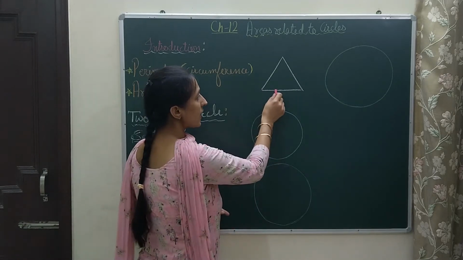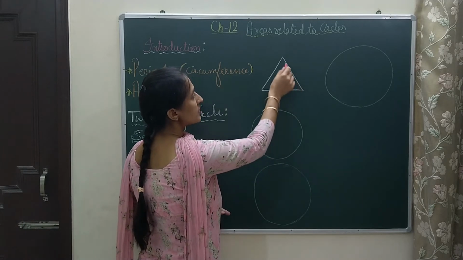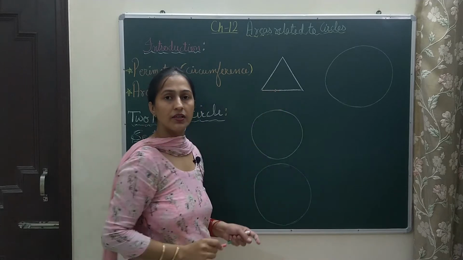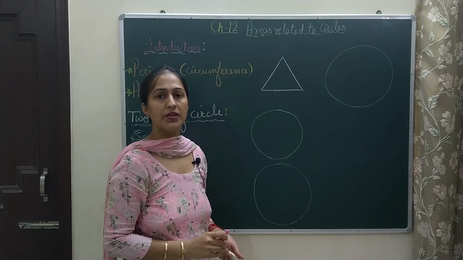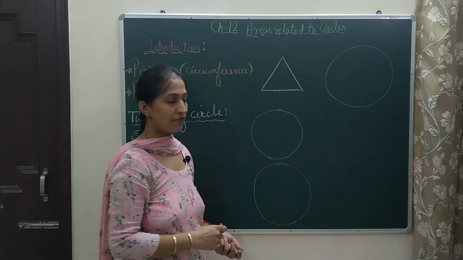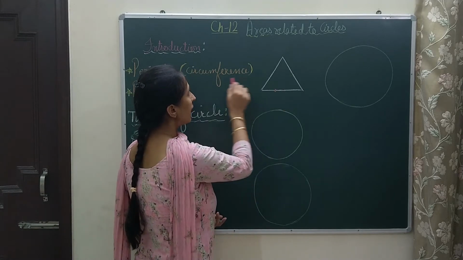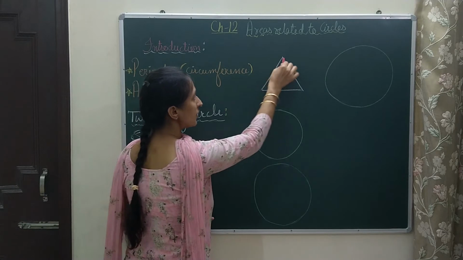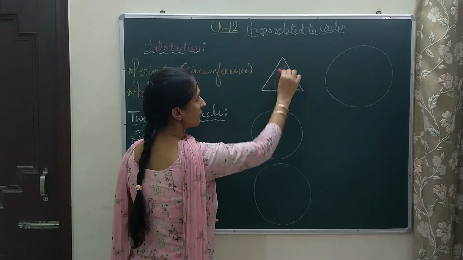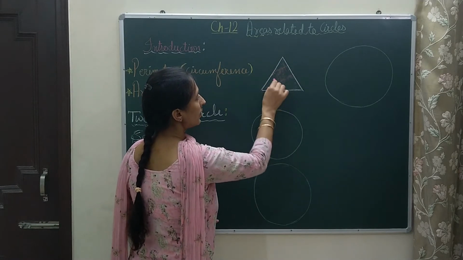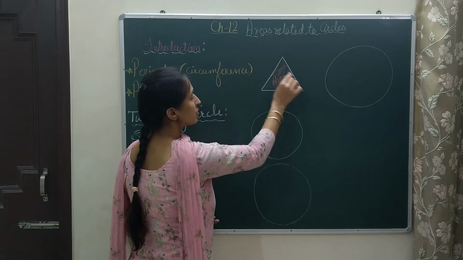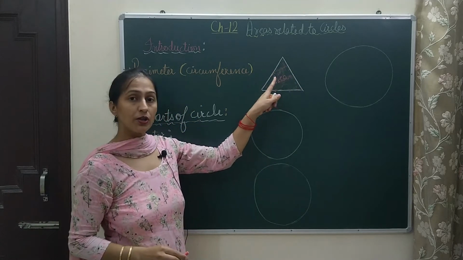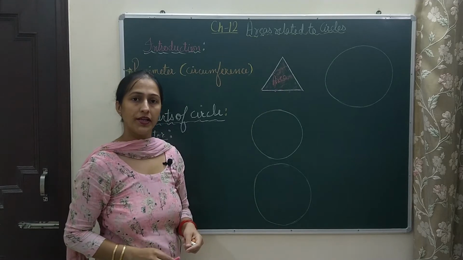Then the distance I have traveled once when I have moved along the boundary of that figure is called perimeter for the given figure. And when I talk about area, that means the inside portion of that rectilinear figure is called area. That means the region that is bounded between the sides of a closed figure is called area.